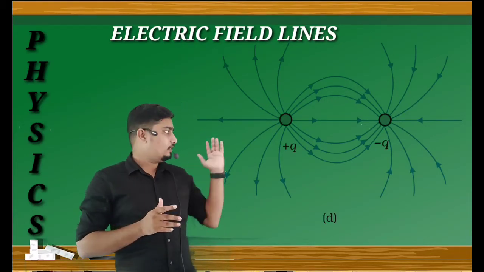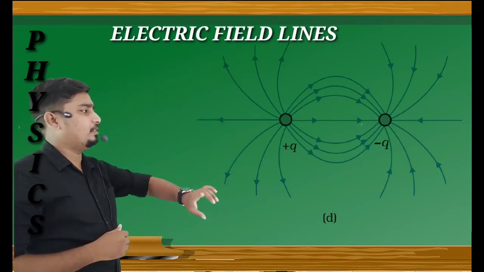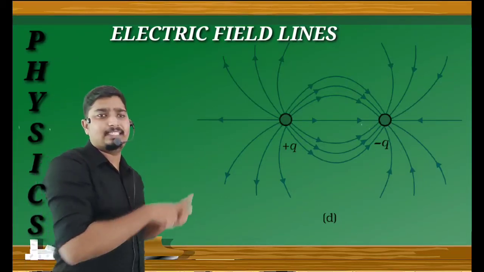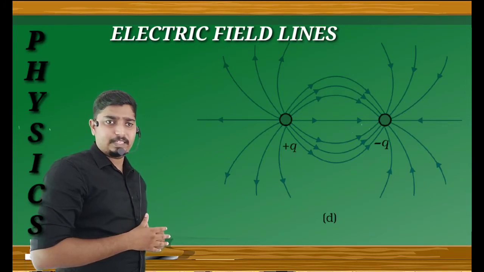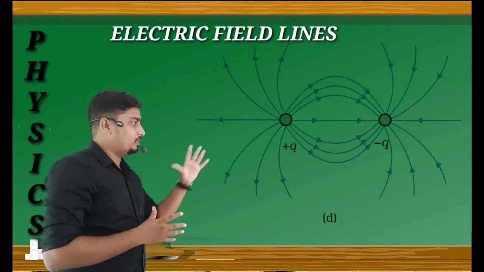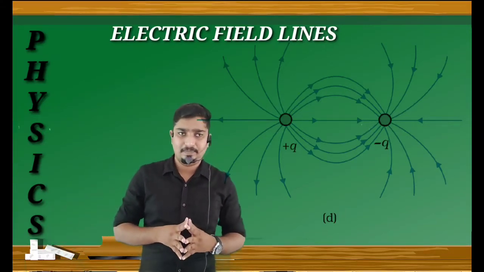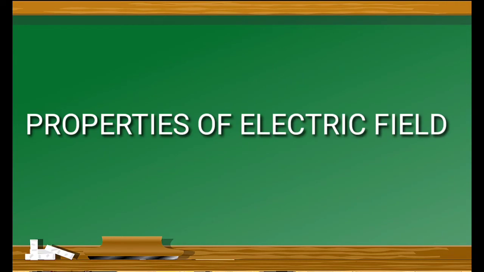That is shown in this picture. This positive and negative charge, their electric field lines are attracting each other. Is it clear? This is the representation of field lines. Next we are going to discuss some properties of electric field lines.